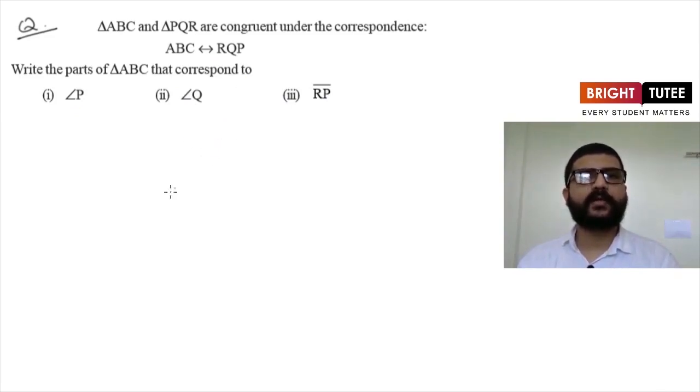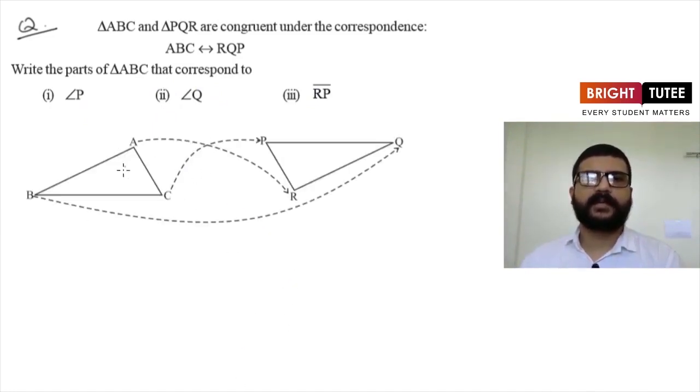So what we can do for this, we can draw two triangles and from there we can easily tell which part of triangle ABC is going to correspond to angle P, angle Q and the side RP. So let's draw two triangles. So we can draw two triangles like this. The first one here is triangle ABC and the second one is triangle RQP. Here these dotted lines are representing that vertex R is corresponding to the vertex A, and similarly Q and B, and P and C are corresponding vertices.